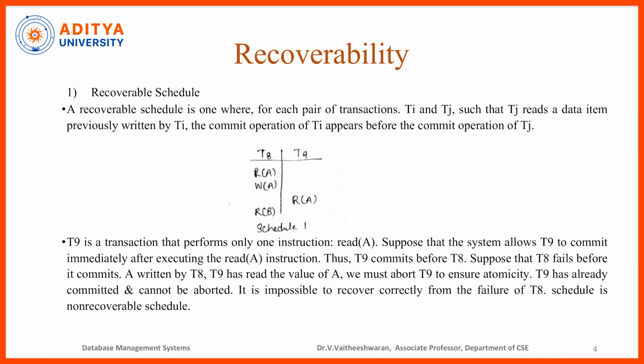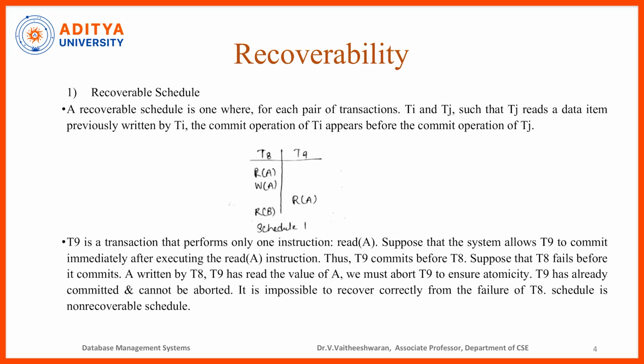Recoverability. Recoverable schedule. A recoverable schedule is one where for each pair of transactions Ti and Tj such that Tj reads the data item previously written by Ti, the commit operation of Ti appears before the commit operation of Tj. In this diagram, T8 does read of A, write of A, then T9 does read of A, then T8 does read of B, and this is called schedule 1.